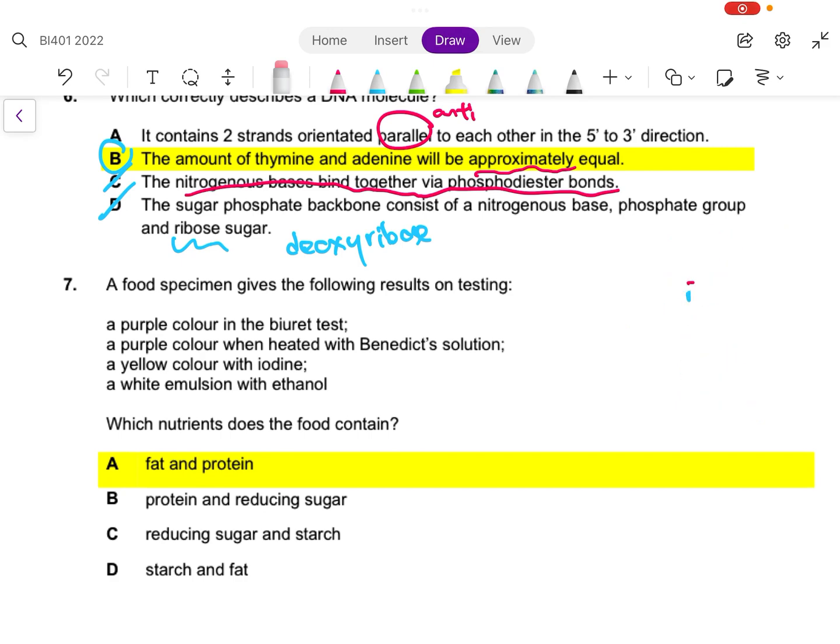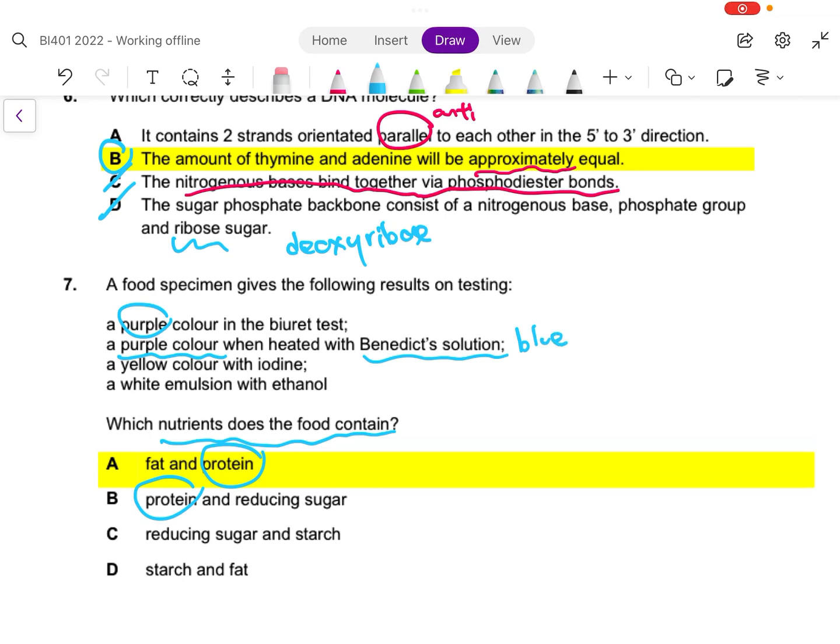Let's go to question 7. In question 7, they show you a series of results from a series of food tests. Then they ask you which nutrient does this food contain. Purple color in the Biuret test indicates that protein is present. So anything with protein could be an answer. Purple color when heated with Benedict solution. This result is a little odd. We can't quite tell what is present when we see purple color in Benedict solution.